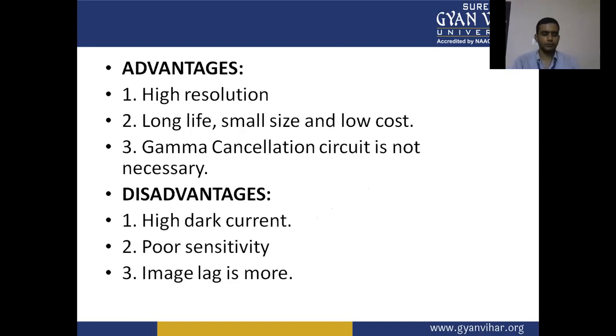Now, the advantages of the Vidicon camera tube are high resolution, which means it is able to detect small things, long life, small size, and low cost.